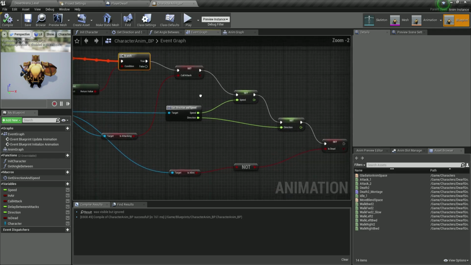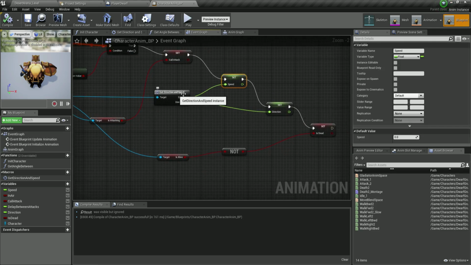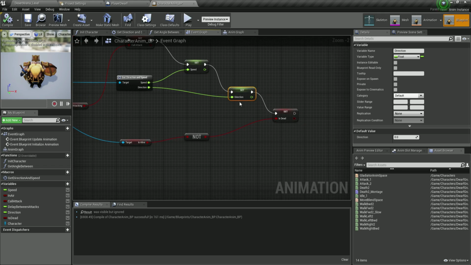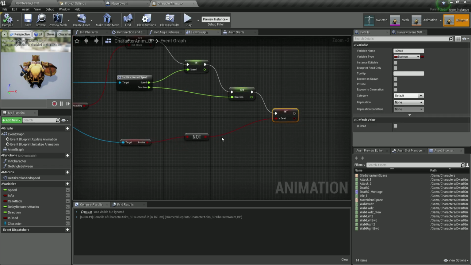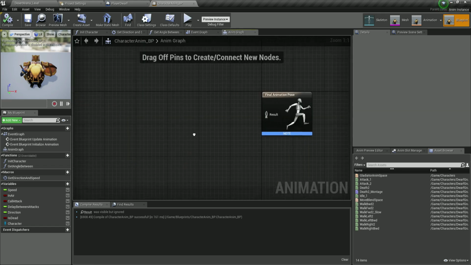But if you understand, basically from here we're simply setting the call attack, getting that from the player, setting the speed from the direction and speed, setting the direction, again same thing, setting is dead from, you get the point, because we're going to use these variables now inside of our anim graph.